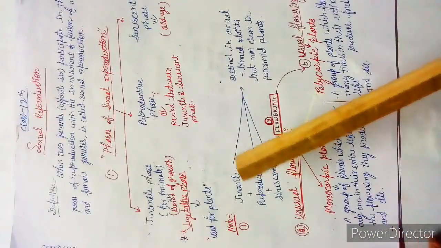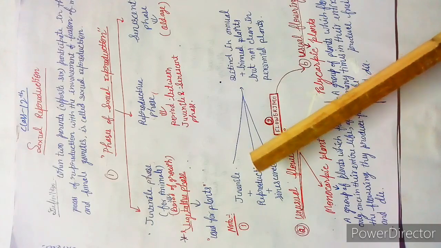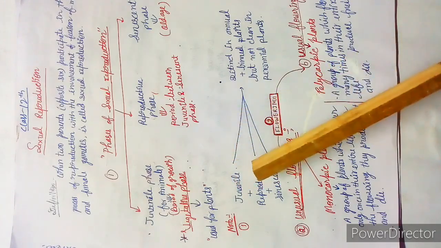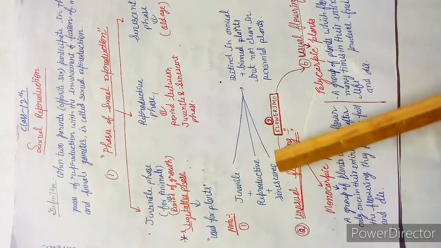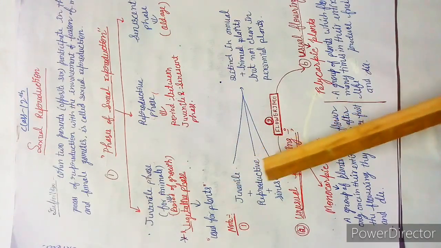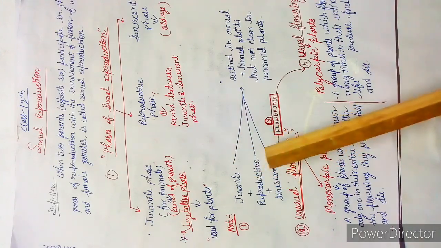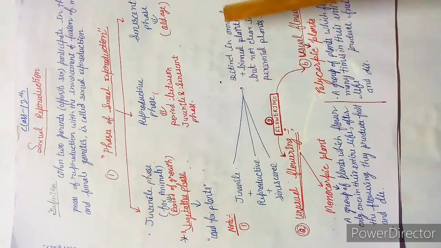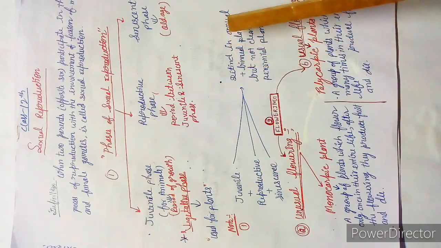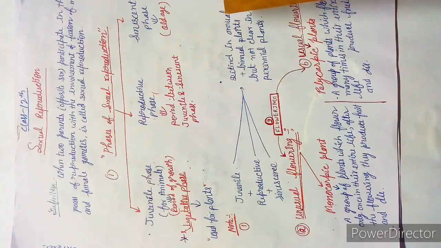One more thing given in your class 12th book, which is very important: the juvenile phase, reproductive phase, and senescence phase are all clearly distinct in annual plus biennial plants. Annual means a plant which completes its life in one season or in 1 year. Don't get confused with annual. It doesn't mean 12 months, it means one season.